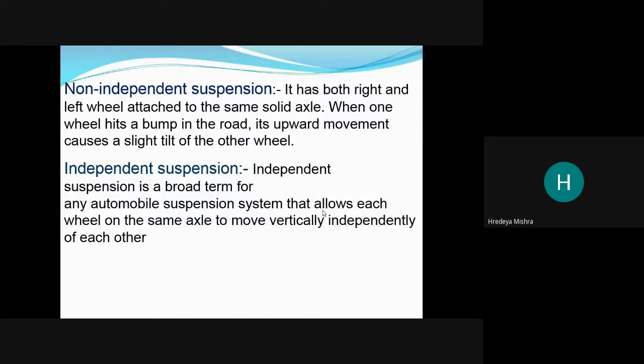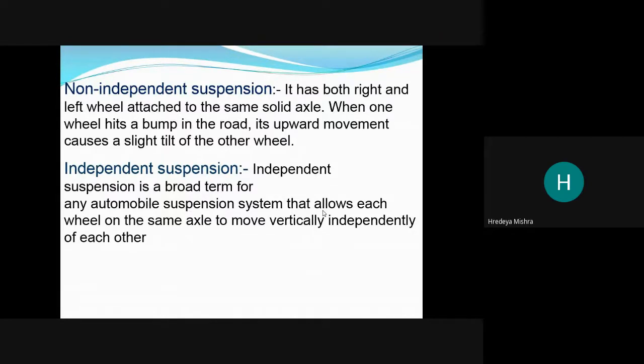Non-independent suspension. Okay, what is non-independent suspension? It has both the right and left wheels attached to the same solid axle. When one wheel hits a bump in the road, its upward movement causes a slight tilt on the other wheel.